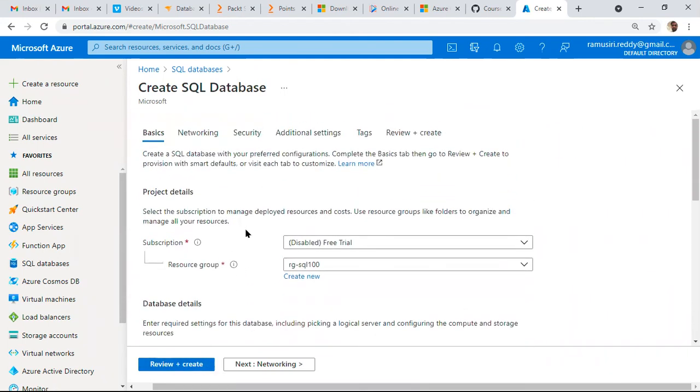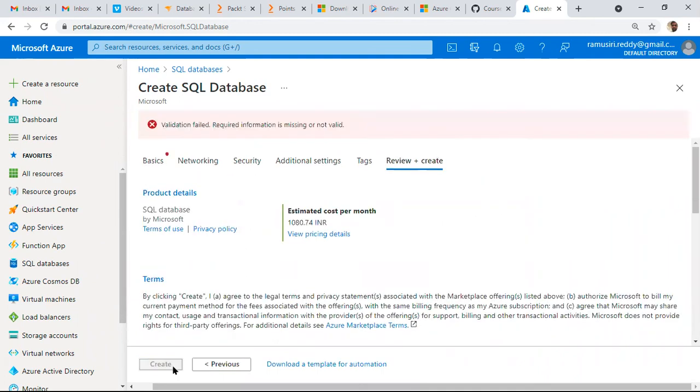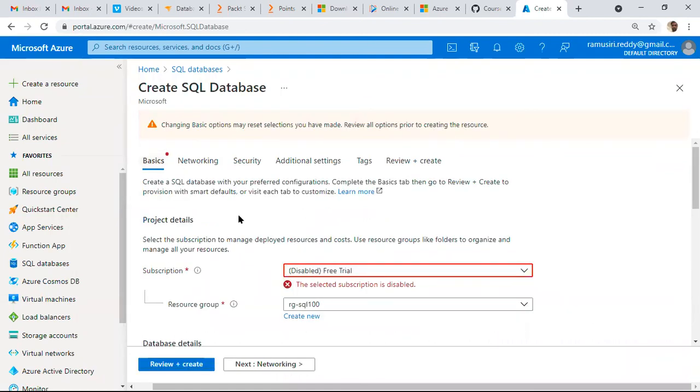We'll talk about this in detail in tomorrow's class. I will show you both examples, IaaS and PaaS examples. Then we'll start step by step. Actually, here the account is disabled. It is saying that's why you can't create. I have one more account. By using that account, I will show you practically. Okay. Yes. Let's see what we'll do.